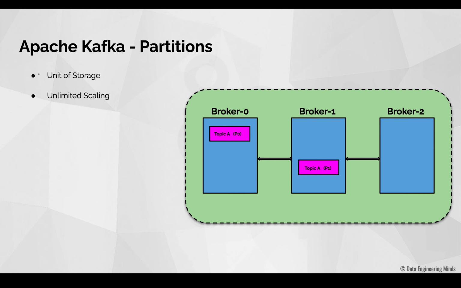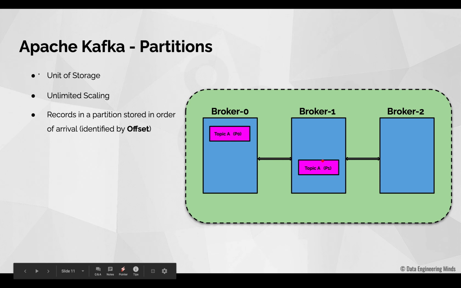Please remember that you need to read all the messages from each of these partitions P0 and P1 if you want to fully recover all the messages belonging to this whole topic A. In each of these partitions, the messages are stored in the exact order as they arrive. For example, if a producer sends 5 messages to this topic and 3 messages are stored in partition P0 and 2 messages are stored in partition P1, those 3 messages in P0 are stored in the exact order as they arrived at P0. Similarly, those 2 messages at P1 are stored in the exact order as they arrived at P1.